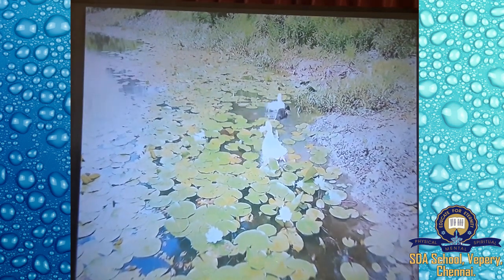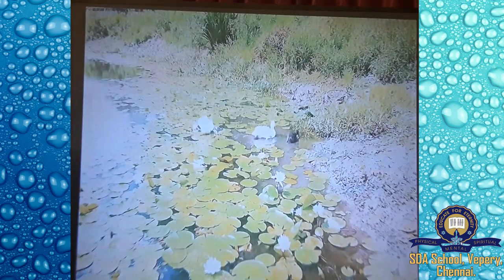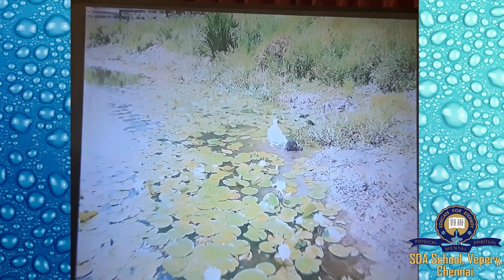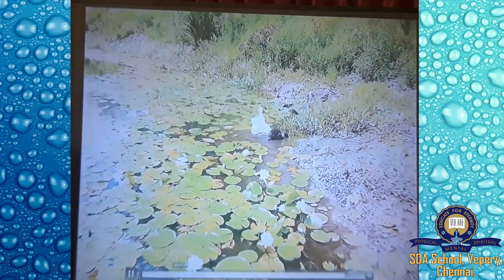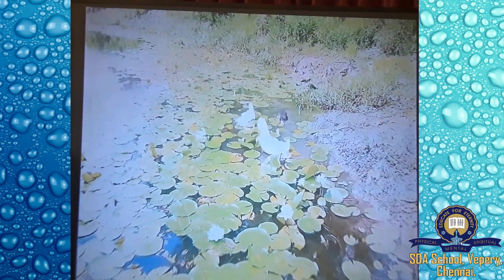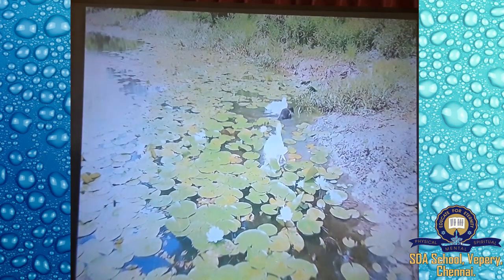The fishes, snakes and crabs all live in ponds, and see, the duck is playing. And here plants also grow, flowers also grow. What are the flowers? Water lily and lotus. Lotus is our national flower. It grows in the pond.